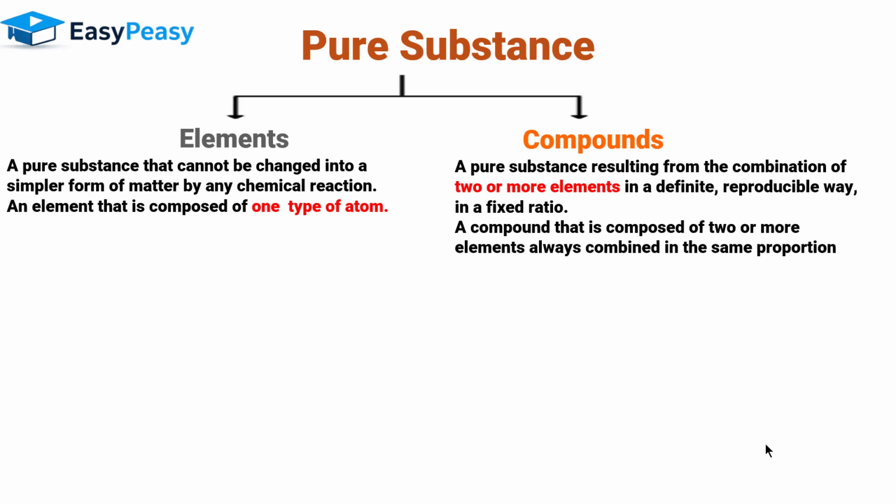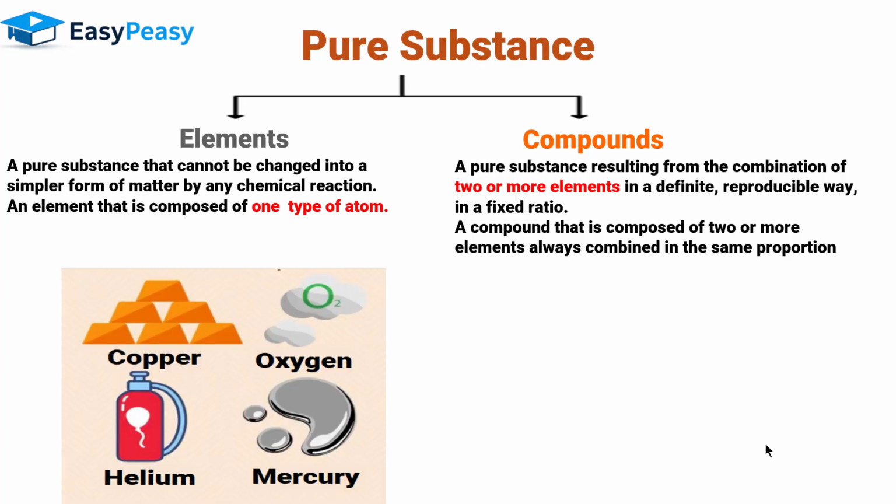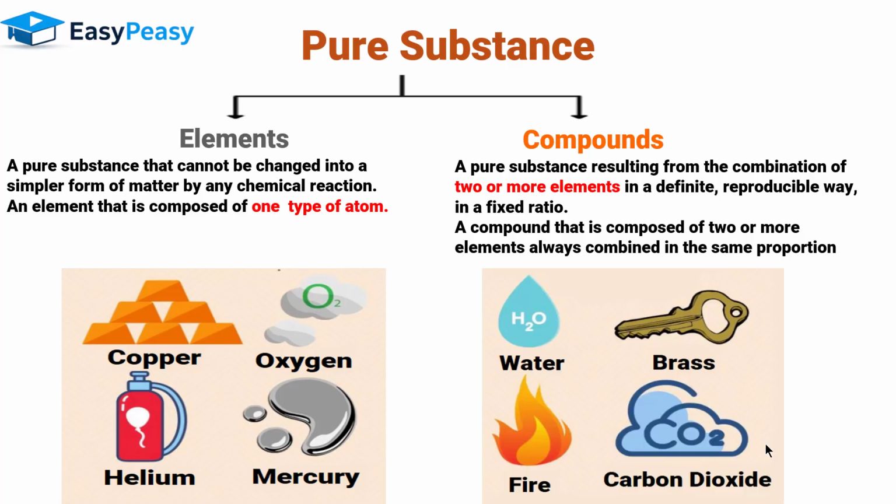A compound composed of two or more elements always combines in the same proportion. Examples of elements are copper, oxygen gas, helium gas, and mercury. Examples of compounds that I have here are water, brass, fire, and carbon dioxide.